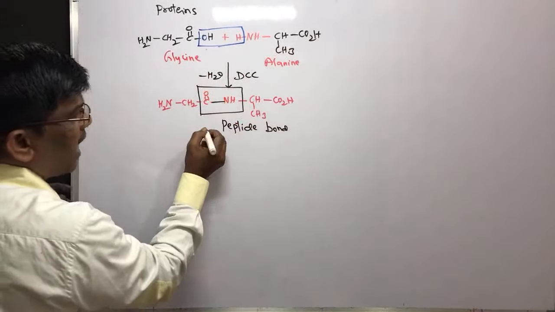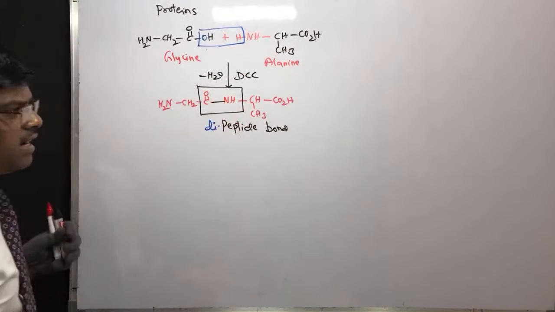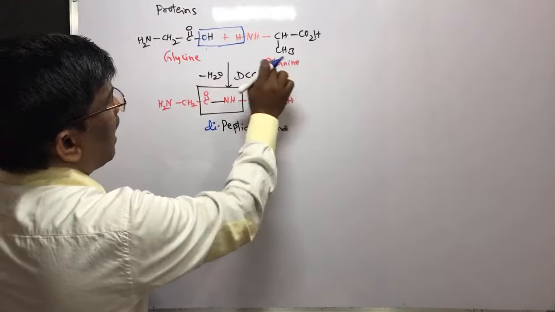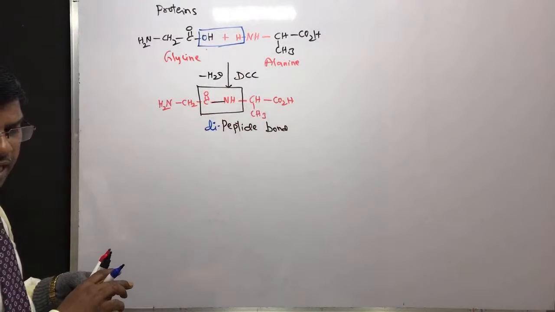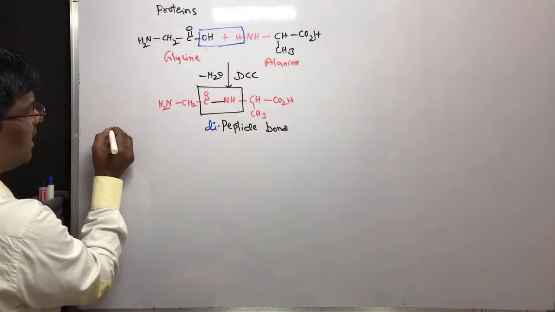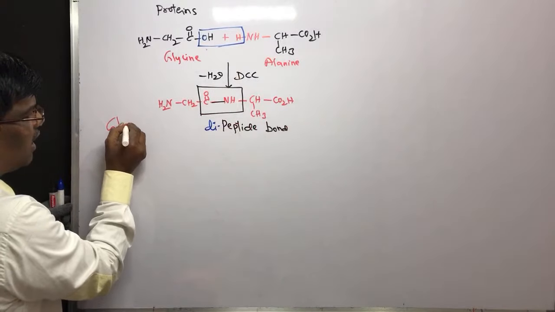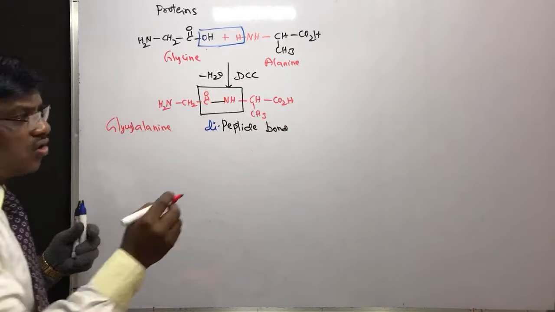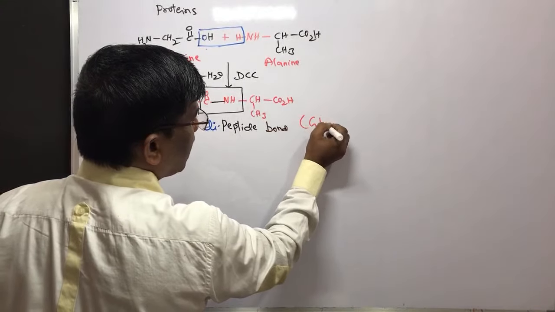So it is dipeptide. I can say it as dipeptide of glyala. So the common name I can write glycyl alanine, or short name I can write it as glyala.